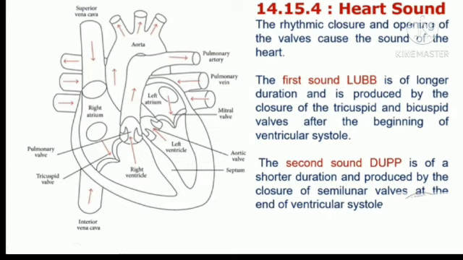It prevents the blood from coming back. So the first sound, lub, is given by the tricuspid and bicuspid valves closing, which has the longest duration, and finally the dub sound occurs due to the semilunar valves of the aorta and pulmonary artery.